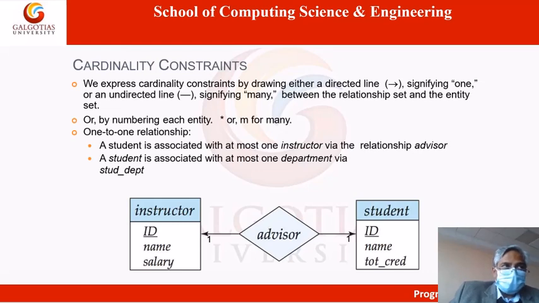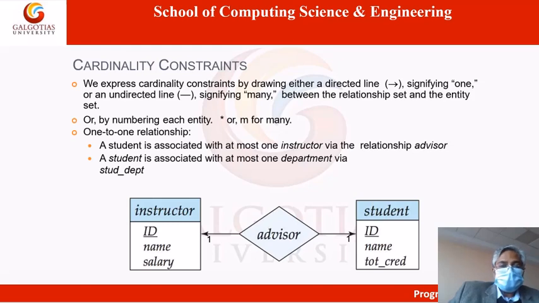For example, you are associated with the computer science department. Some other student may be associated with the agriculture department, and some other student may be associated with the law department.